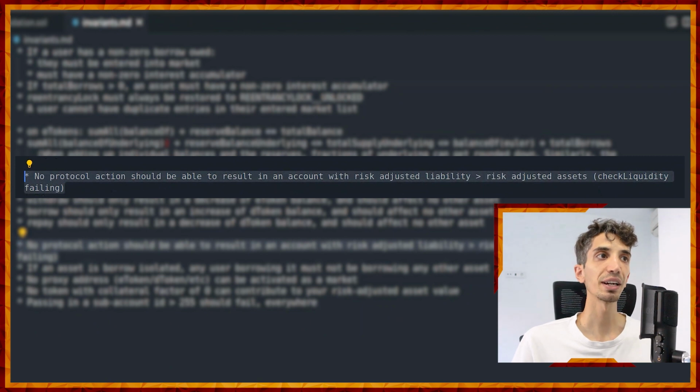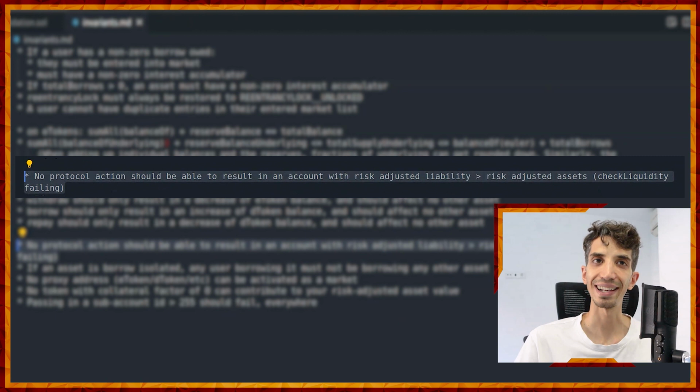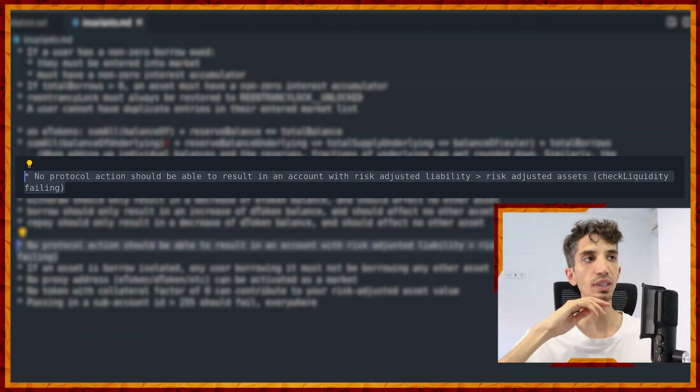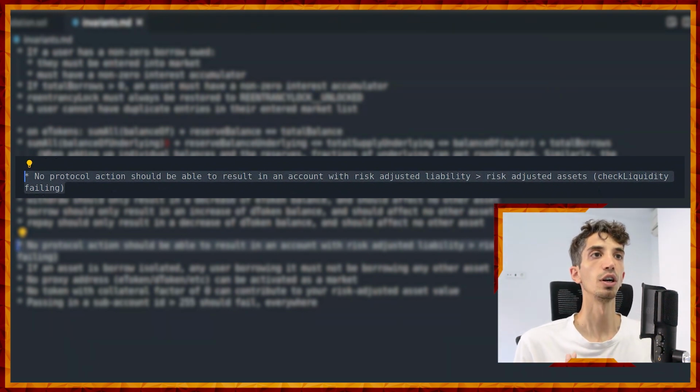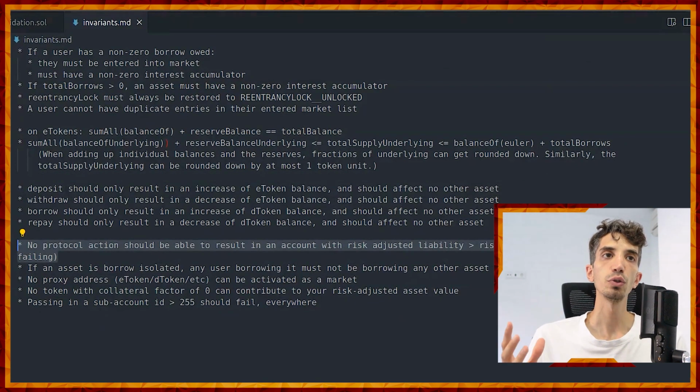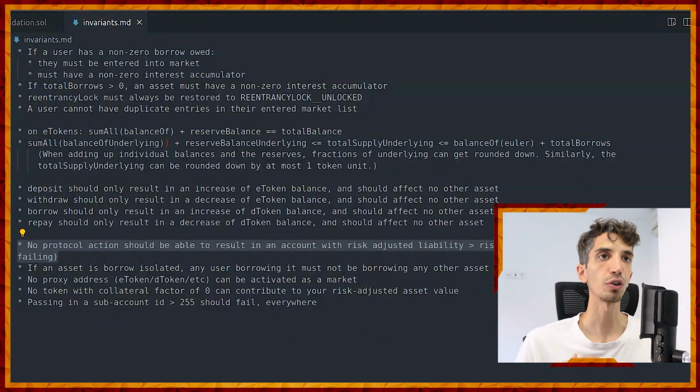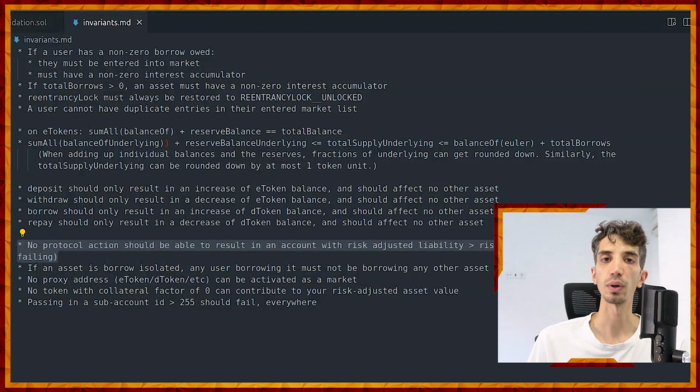There's this particular invariant that says no protocol action should be able to result in an account with risk-adjusted liability greater than the risk-adjusted assets, meaning that check liquidity is failing. Okay, so it's essentially saying that no protocol action, that means, let's say, no function call, no action that happens embedded in the protocol, should be able to create a position or trigger a position that has a health factor lower than 1.